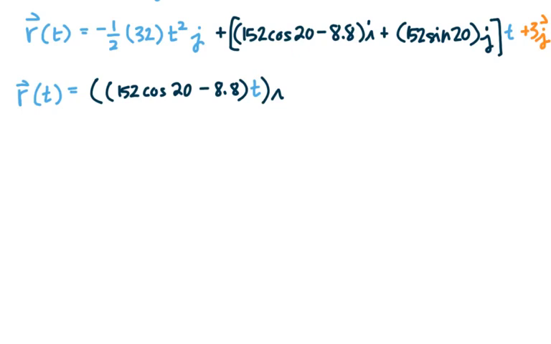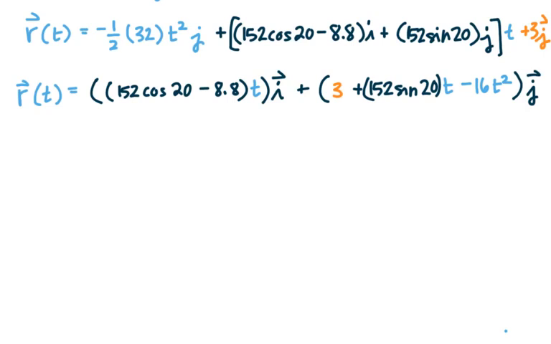I have that many t times my i vector plus my j vector. I have 3, and then I have plus 152 sine of 20. That piece right there needs to be multiplied by t. And then the negative 1/2 and 32, I have minus 16t squared. I have that many j.